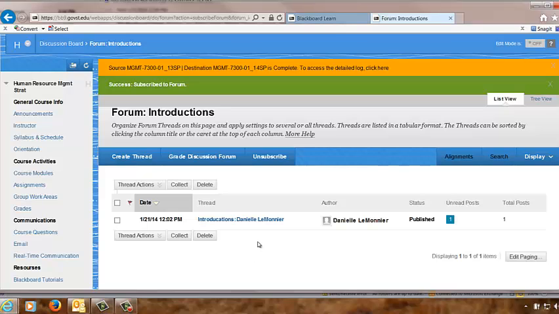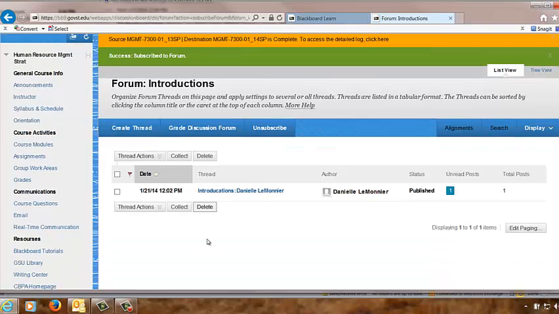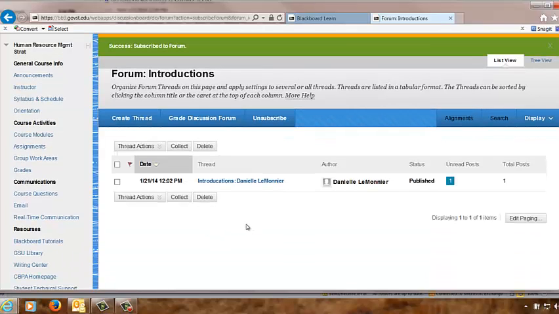So I think this is always a great idea, because we want you to interact in these discussion boards. It's part of how you're graded, is the degree to which you interact. And so having that subscribe button clicked allows you to know when someone else has posted on the discussion board.